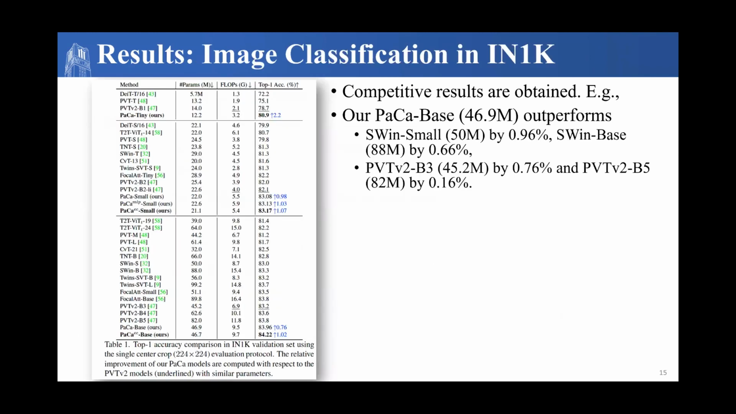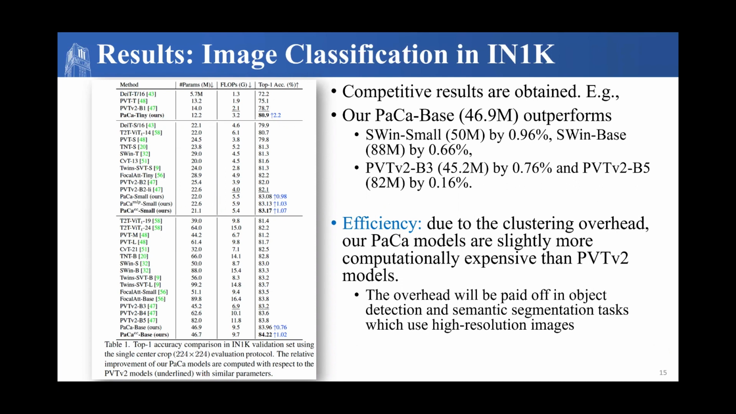Here, we show the results on image classification for ImageNet 1000, where our base model outperforms Swin Small and Swin Base, as well as PVT V2, B3, and B5. We do note that our clustering overhead makes our PaCa module slightly more expensive than PVT, but only for image classification, as the overhead will be paid off as you move to object detection and semantic segmentation.